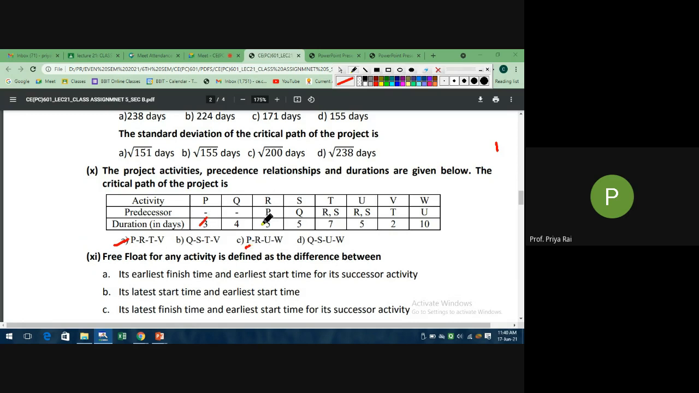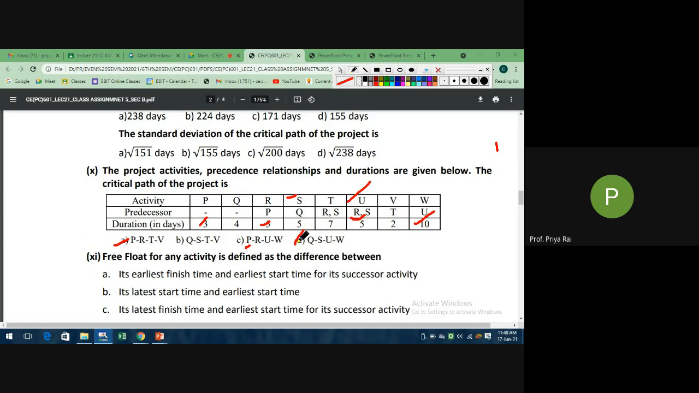So P is how much? 3. R is how much? 5. U is how much? 5. W is how much? 10. So 3, 5, 5, 10 makes 23. So 17, 18, 23. Till now, 23. Now tell me, does this exist or not? S's predecessor is Q, exists. U's predecessor is S, exists. W, okay. So all the paths exist.